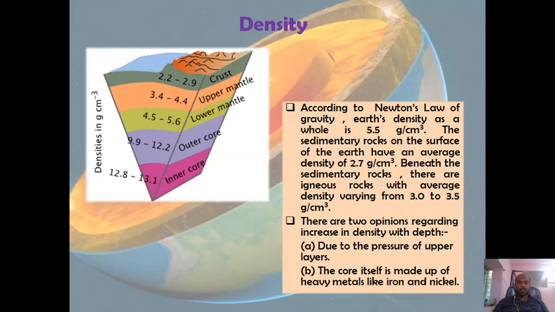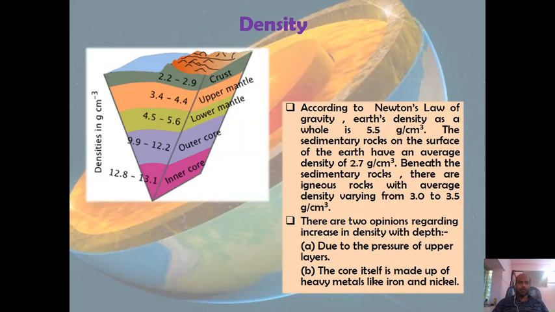Now, the surface of the Earth is made up of sedimentary rocks whose average density is around 2.7 gram per centimeter cube. Beneath the sedimentary rocks, there are igneous rocks with average density varying from 3.0 to 3.5 gram per centimeter cube. That means we can say density is increasing with the increase in depth. Now why is this happening?